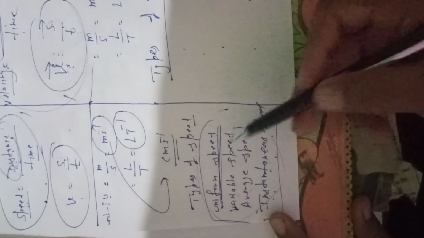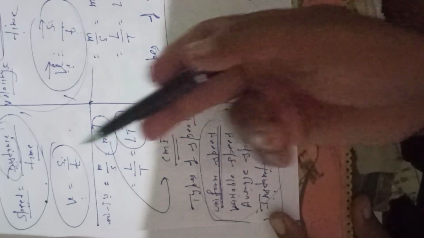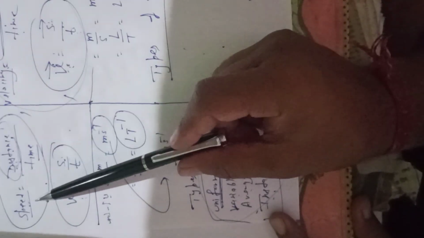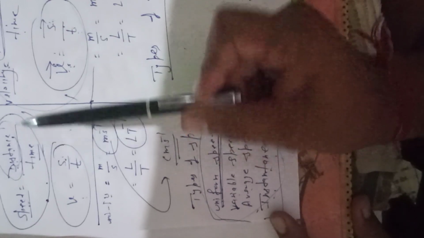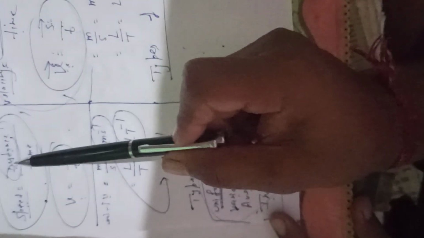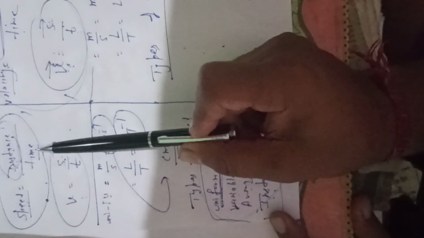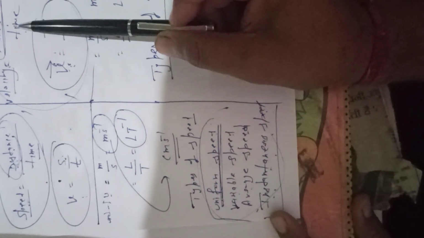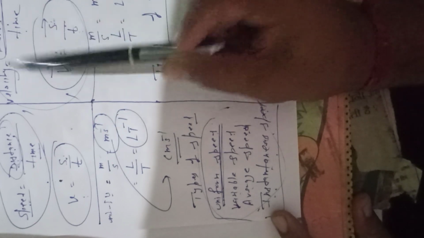And the definition is almost the same. As you know, what is the definition of speed? Distance traveled by time. Here it is displacement. One difference is that we discussed the distance traveled by the object per unit time, but there is no direction. But here the direction is given because it is a vector quantity.